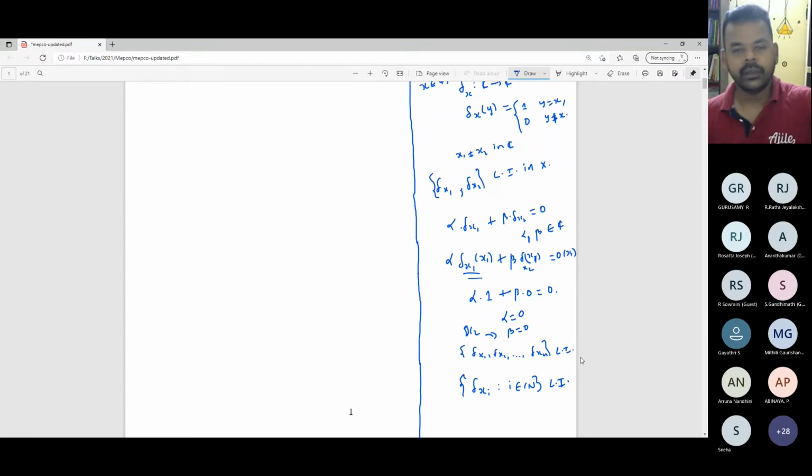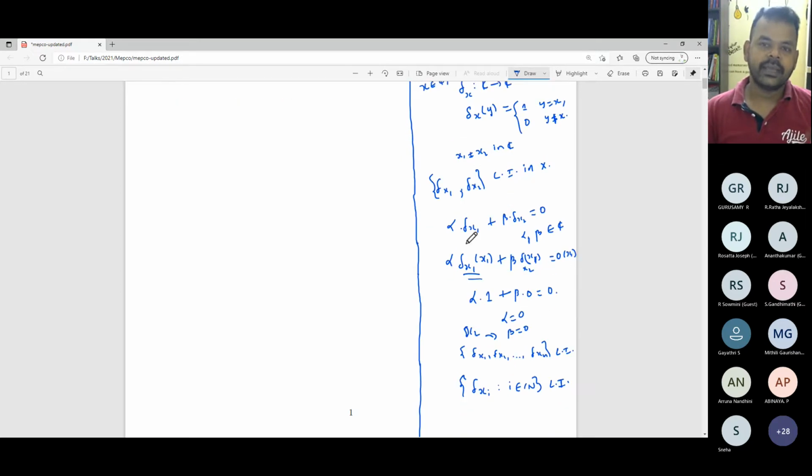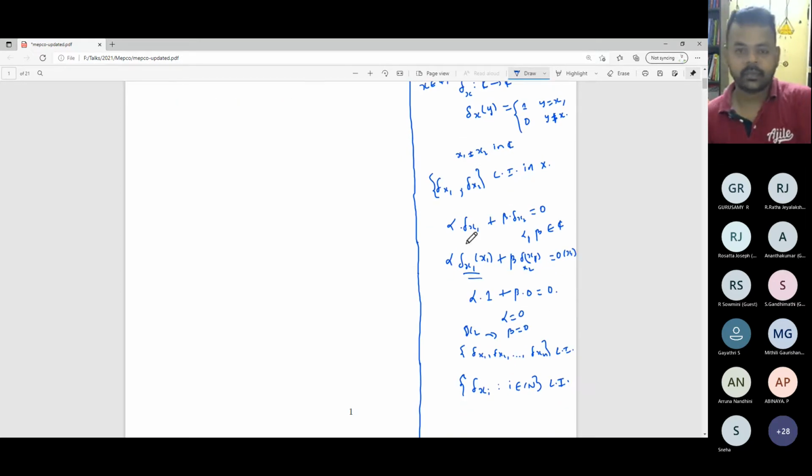We have uncountably many complex numbers, so you can choose k plus 1 distinct complex numbers. Look at the corresponding functions, delta x1, delta x2 up to delta x(k+1), which is a linearly independent set. We don't know whether it's a basis or not, but it is a linearly independent set with k plus 1 elements. But if your assumption is that the dimension of your space is k, that means the basis has k elements.